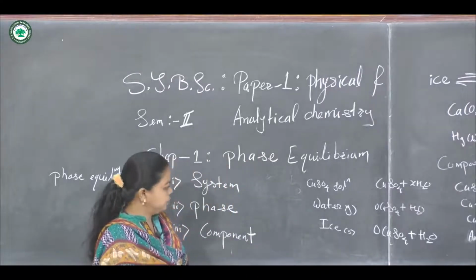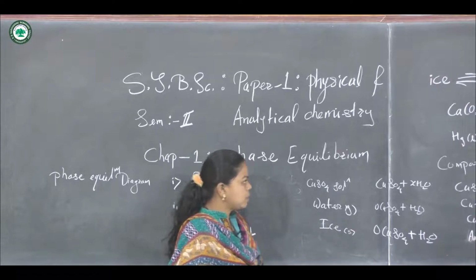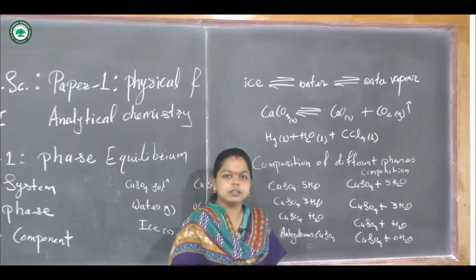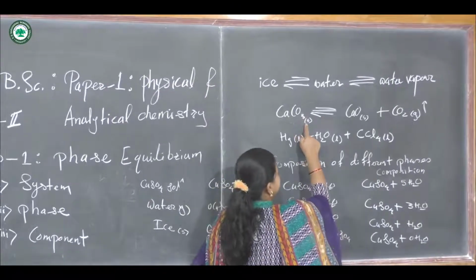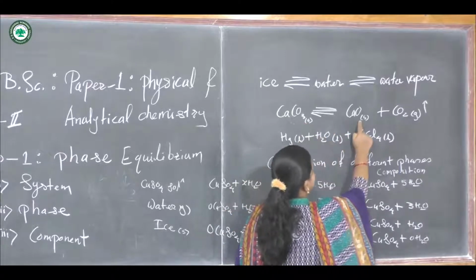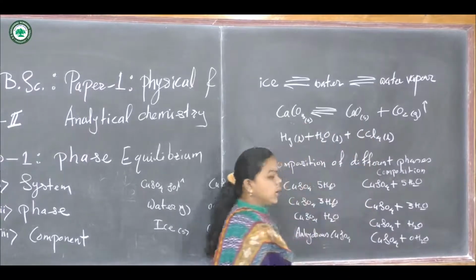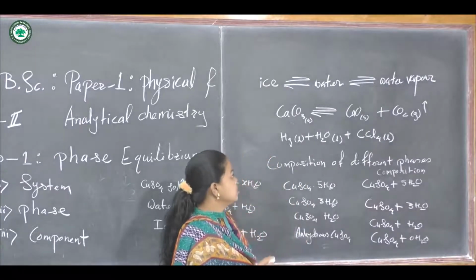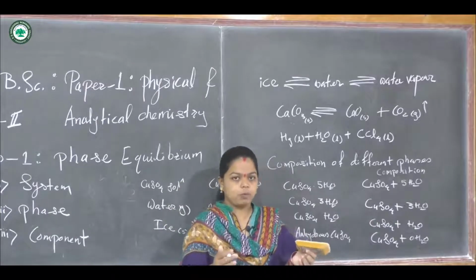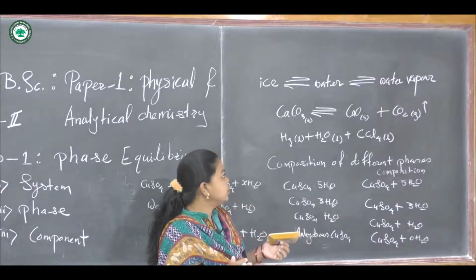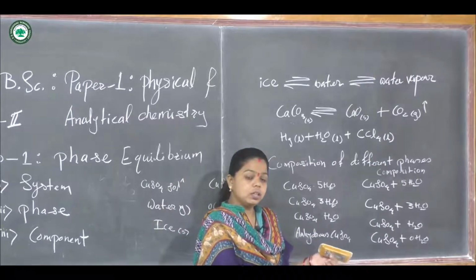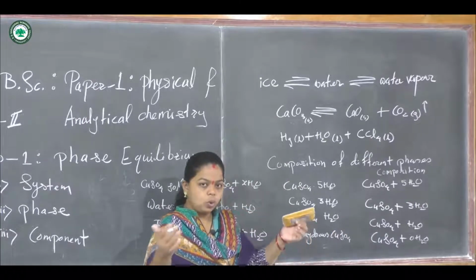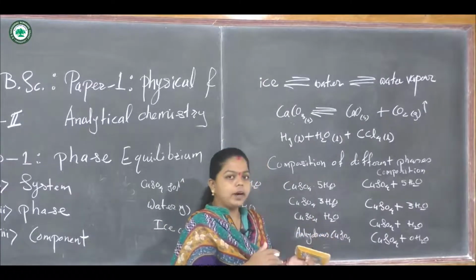Now let us consider different types of components. For example, we can consider this reaction. Calcium carbonate is given. Calcium carbonate in the solid state is in equilibrium and will give calcium oxide and carbon dioxide gas. Now if we consider this reaction, it forms one system. The system contains calcium carbonate solid, calcium oxide solid and carbon dioxide gas. So these three components form one system.